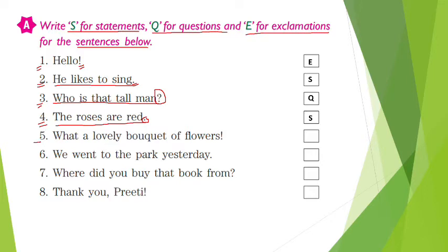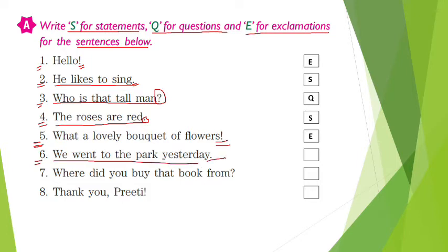The fifth one is, what a lovely bouquet of flowers. So what kind of sentence is this, children? This is an exclamation sentence. Now the sixth one here is, we went to the park yesterday.